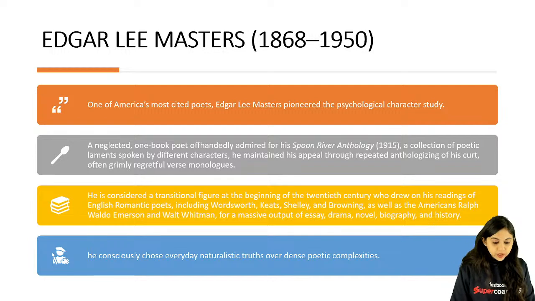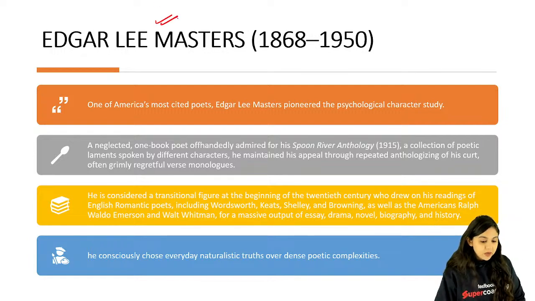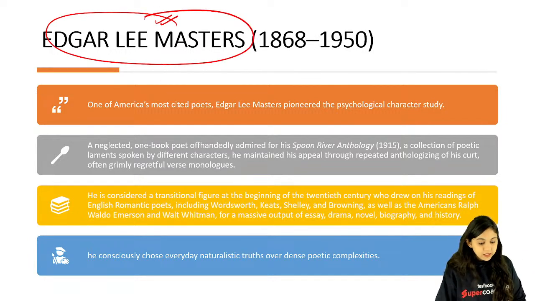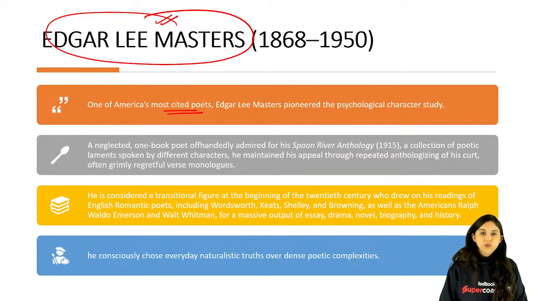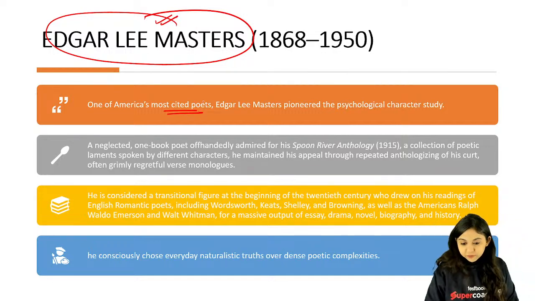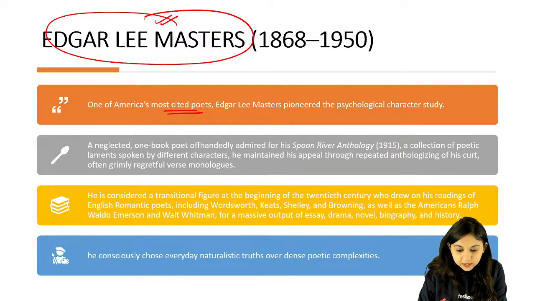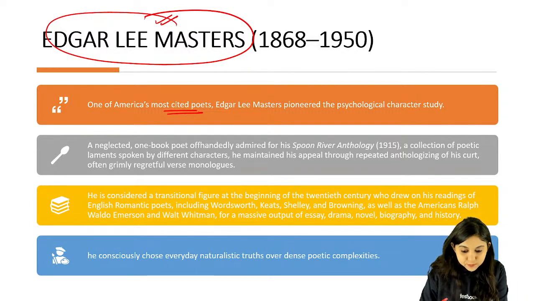So when we are talking about Edgar Lee Masters, he is of course one of America's prominent poets. Whenever we talk about 20th century American poetry, Edgar Lee Masters' name always comes up in every anthology, because he is a representative writer. He represents American literature, the kind of writing. I will also tell you about the themes, and even the Spoon River Anthology.